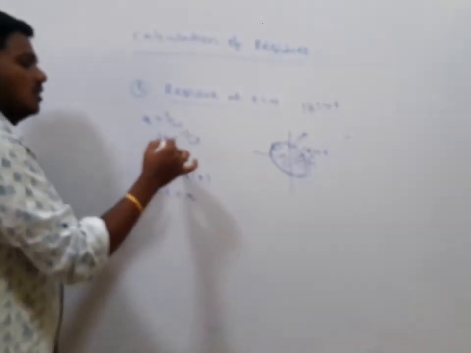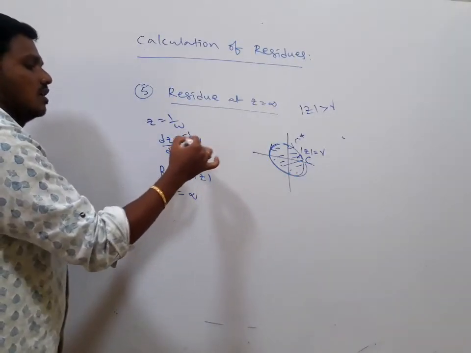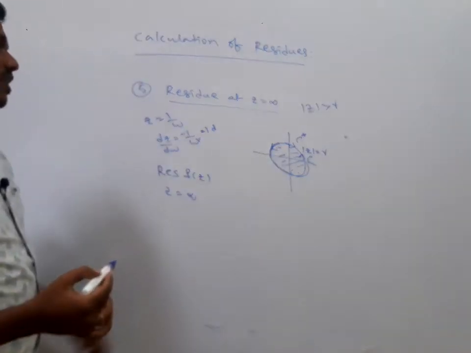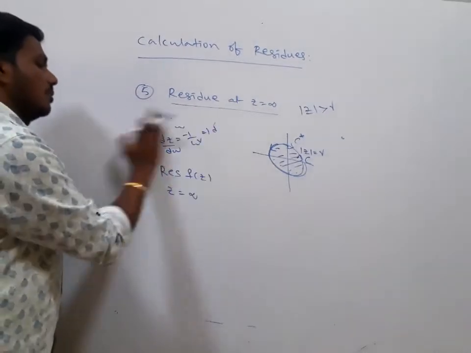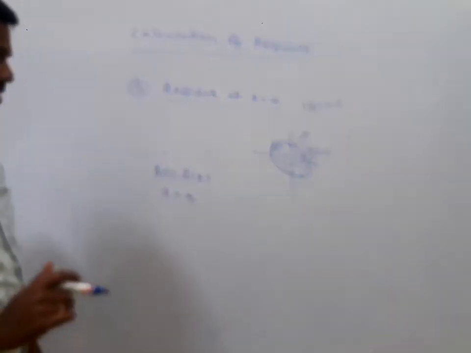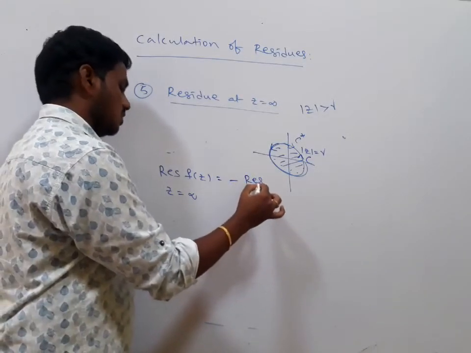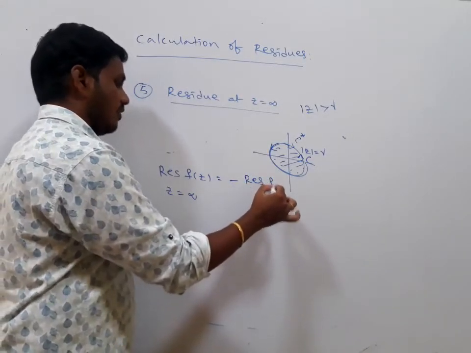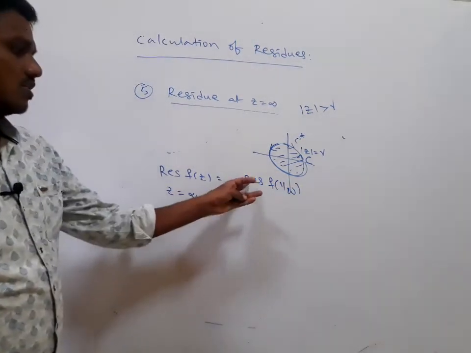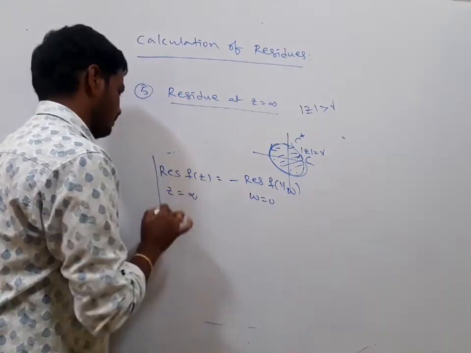So dz is equal to minus 1 by w square dw. Here, listen: the residue of f of z at z equals infinity is minus the residue of f of 1 by w at w equals 0.